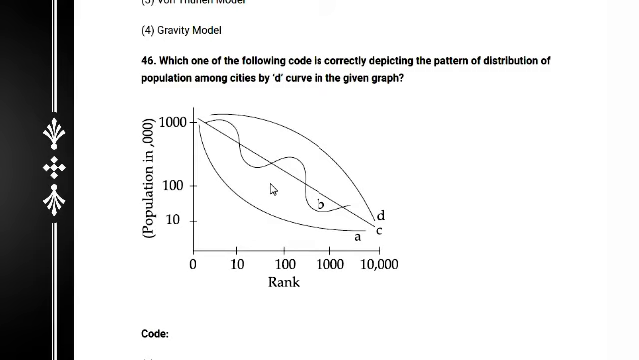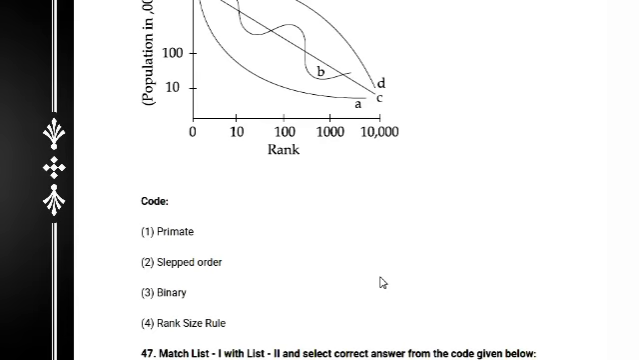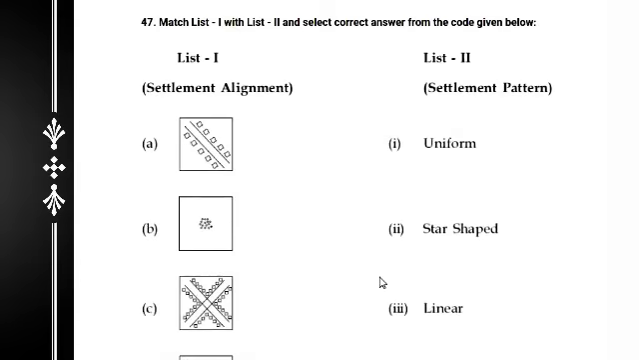Next question: which one of the following codes correctly predicts the pattern of distribution of population among cities by the D curve in the given graph? Here we have population and rank. The question is about the pattern of distribution of population among the cities in the given graph. The answer is to match list 1 and list 2.